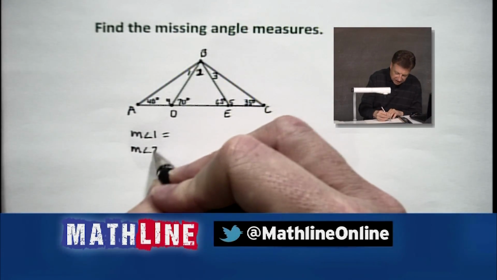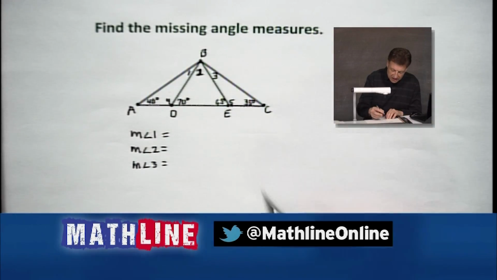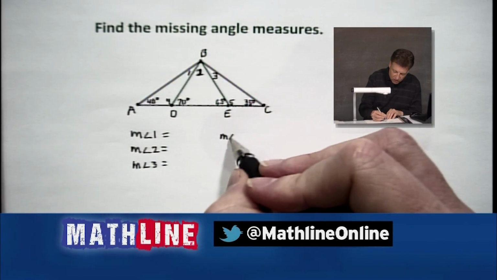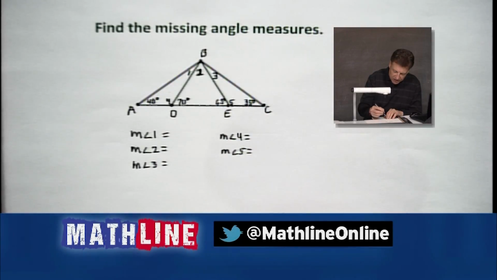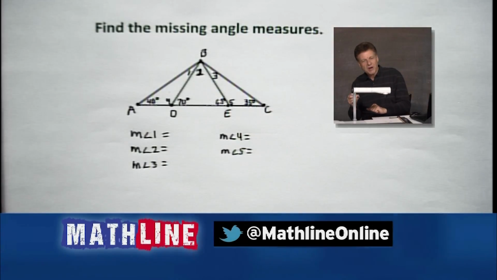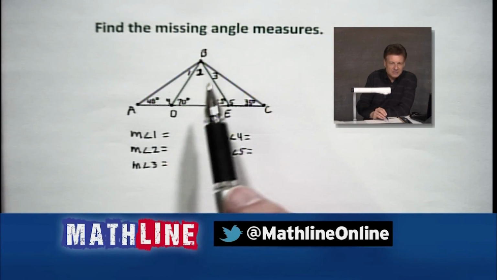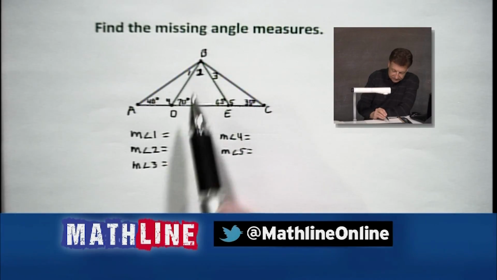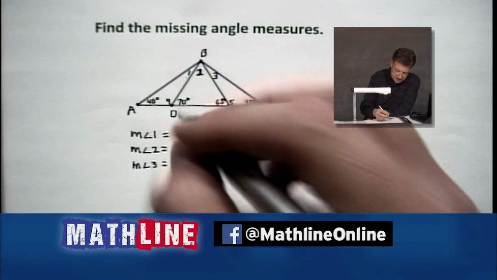So let's see. Angle 1, 2, and 3. Here we go. And I said angle 4 and angle 5. And I'm going to create, I will think about it. Probably will put an angle 6 in there somewhere. All right. But for right now, let's play out the picture here. We have angle 1 needs a little more help. We need to figure out what angle 4 is before we can go to angle 1.